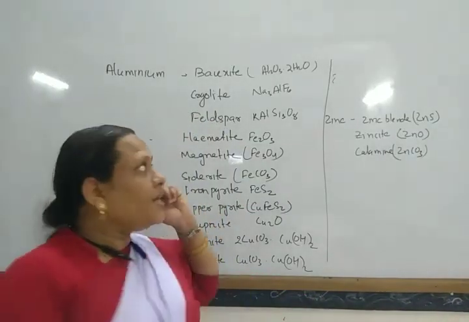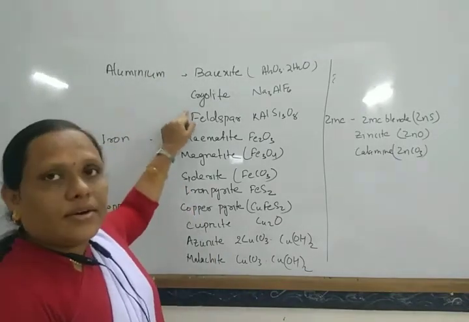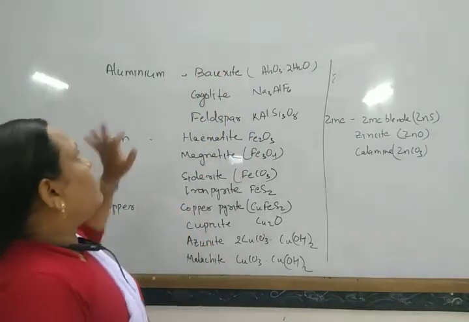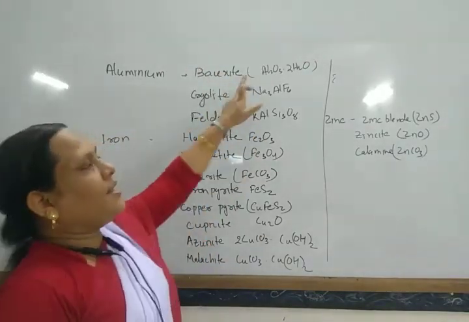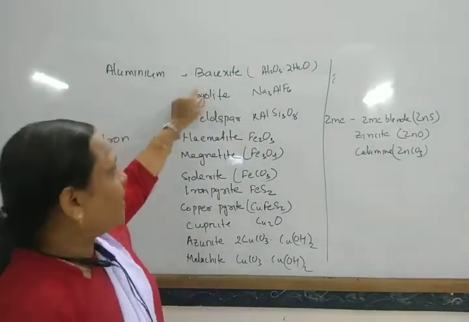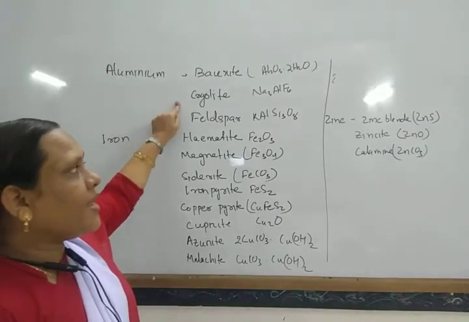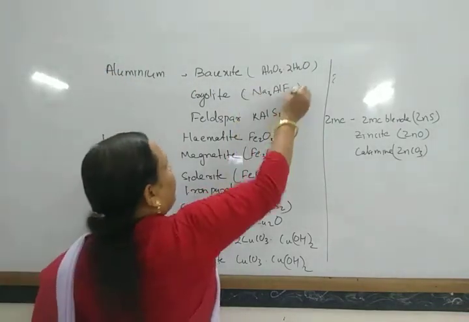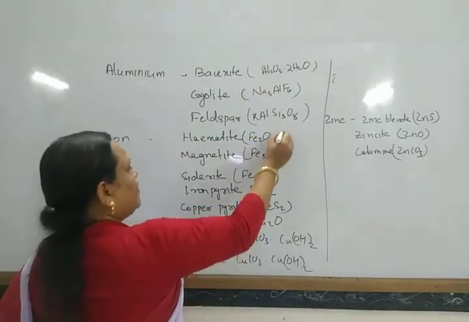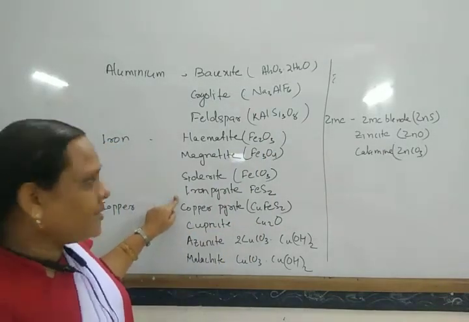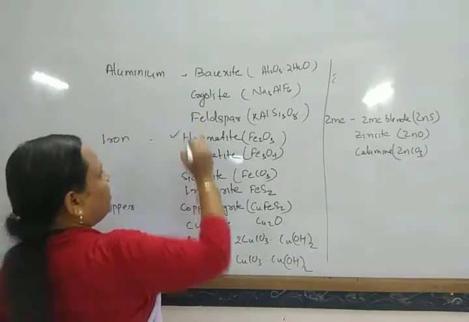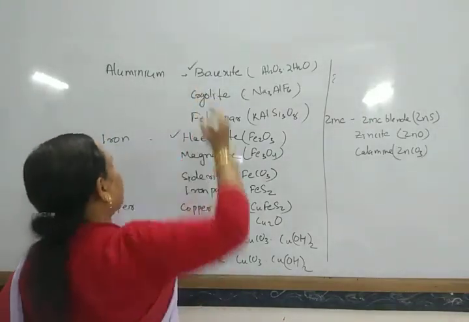Look here, there are some minerals or ores of some metals and their composition. So aluminium, its chief ore is bauxite, and other minerals are cryolite and feldspar. Iron: hematite, magnetite, siderite, iron pyrite. This is the carbonate ore, these are oxide ores, this is the sulfide ore, but the chief ore is hematite.